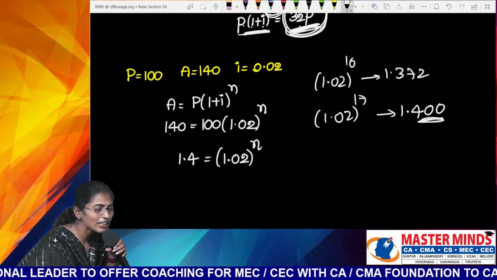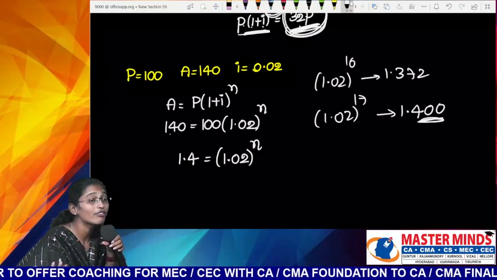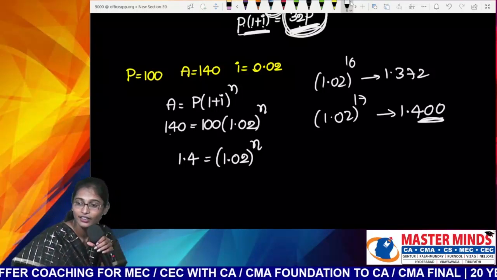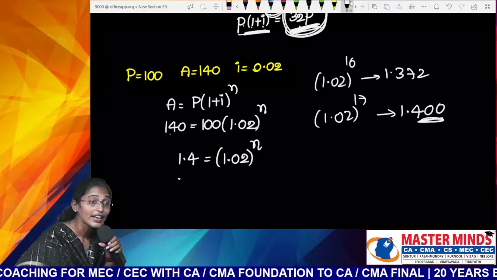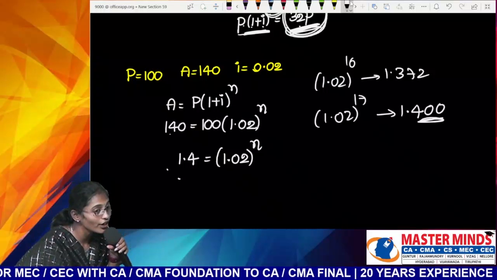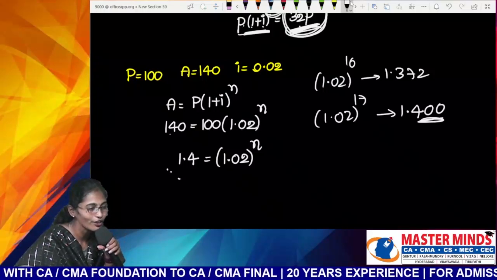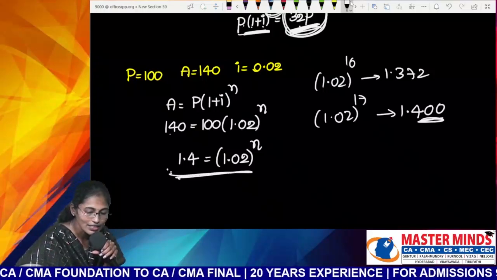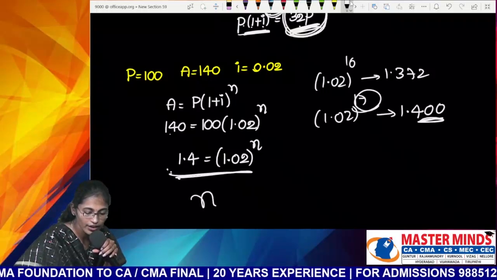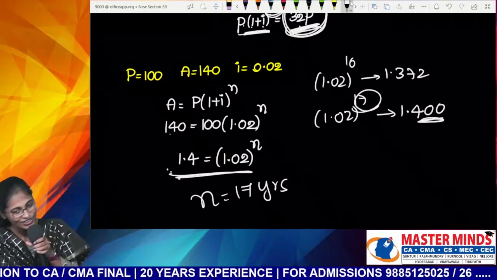Is it approximately 1.4, Nana? Guys, remember, your power shouldn't exceed 1.4. It can be less than or equal to 1.4, but your answer shouldn't exceed 1.4. So, your answer is how many years, Nana? 17 years. Now, it's time for months calculation.